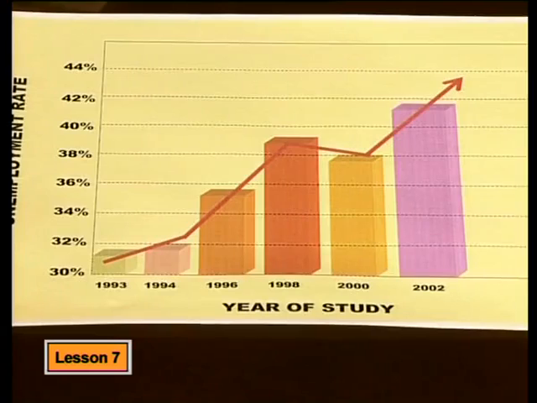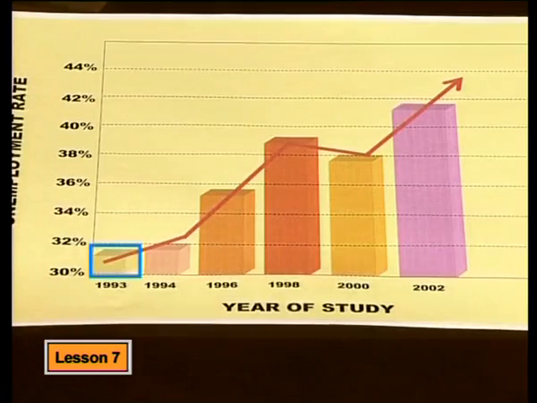Nonina, can you tell us what techniques you think MacGyver's used to try and convince us of his point of view? I think that the graph is really misusing data. Just look at the vertical axis. MacGyver only started on 30%, and there is no 0% mark on the graph. Why is that so important? It is important because it makes the graph misleading. It makes the increase seem exaggerated.